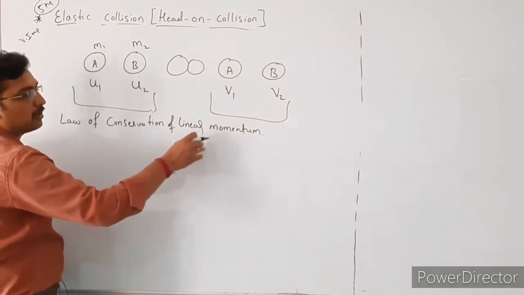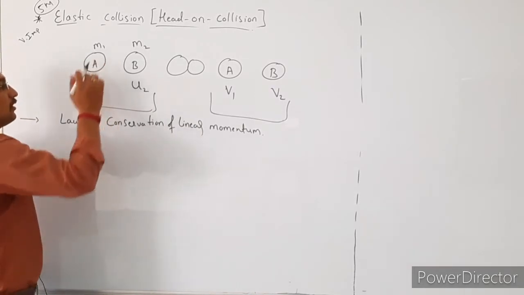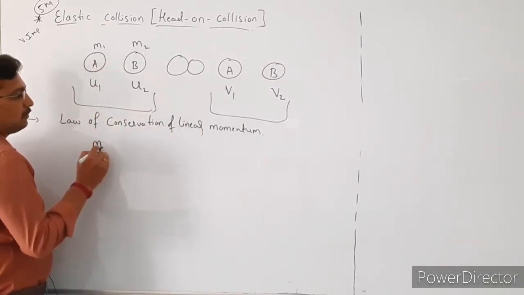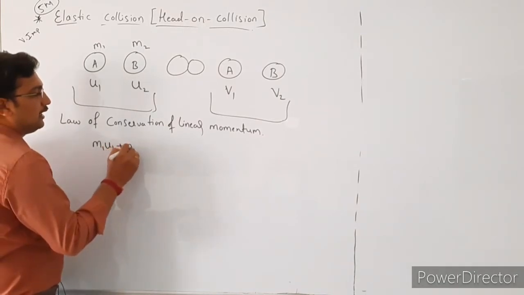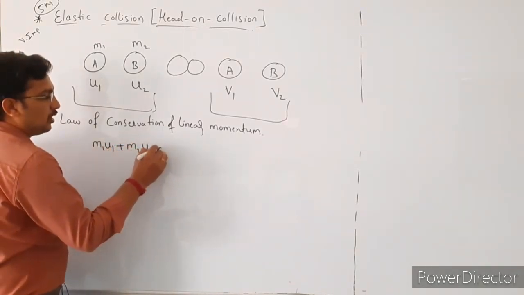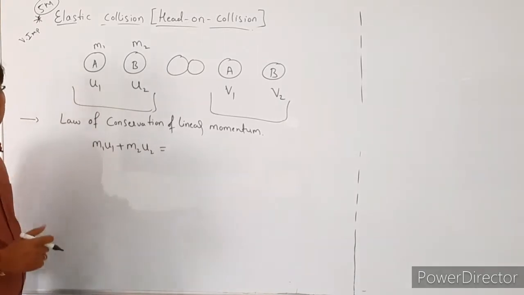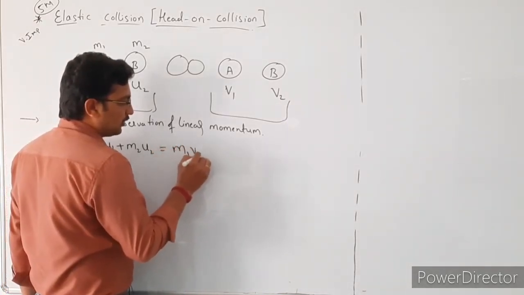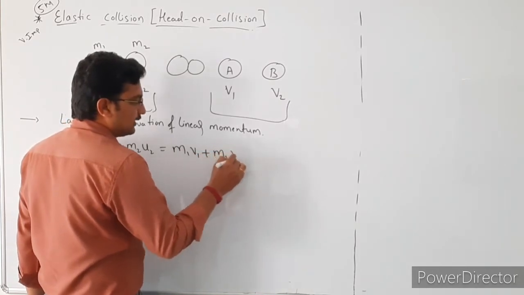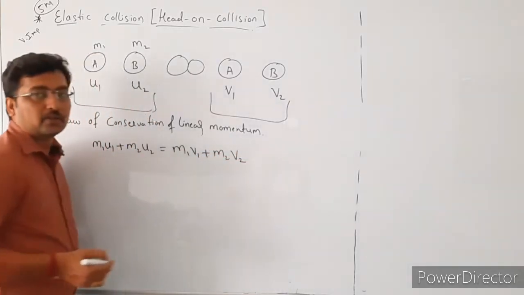Momentum is nothing but the product of mass and velocity. Here for the first particle, the mass is m1 and it is moving with velocity u1, plus m2 u2. So this is the total momentum before collision. After that, the total momentum after collision is m1 v1 plus m2 v2.